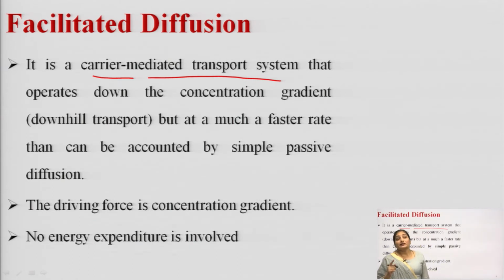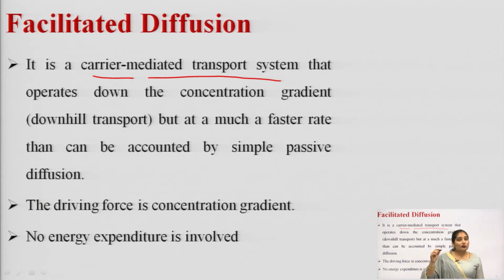Okay. But the transport that occurs with the help of facilitated diffusion will be at a much faster rate than can be accounted for by simple passive diffusion. The facilitated diffusion is a type of carrier mediated transport system operating down the concentration gradient, meaning it is a downhill transport.